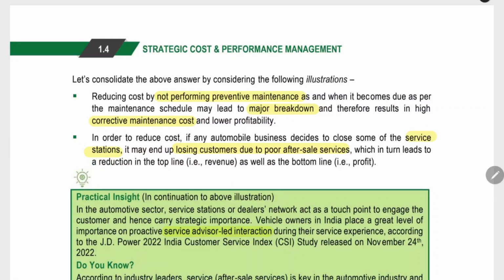If you are saving cost by avoiding maintenance, it will result in a major breakdown of machinery someday. On that day, you will not be able to do production. You should incur high maintenance cost on that particular day. This will reduce the profit. Even if you save the maintenance cost periodically, one day it will become a major breakdown. You have to spend a large amount of money on that day.